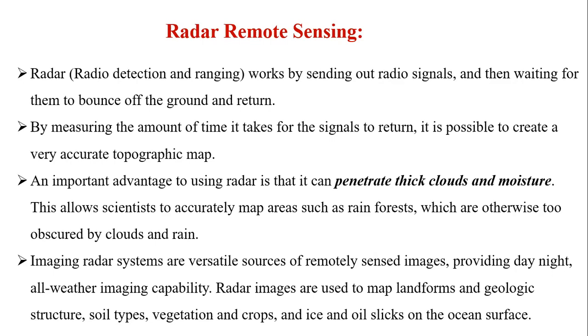This remote sensing we can use day and night, anytime, and we can get very perfect images of landforms and very proper information. Radar remote sensing is nothing but we release some signals. The signals go and hit a particular object, and reflect back. That reflected radiation will be read by our system, and we come to a conclusion about what kind of object is there. This is radar remote sensing. It is very useful because it can easily penetrate thick clouds and moisture also.